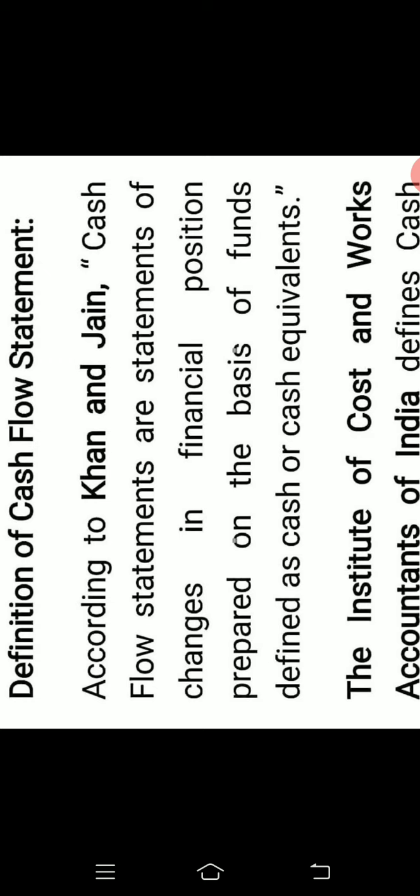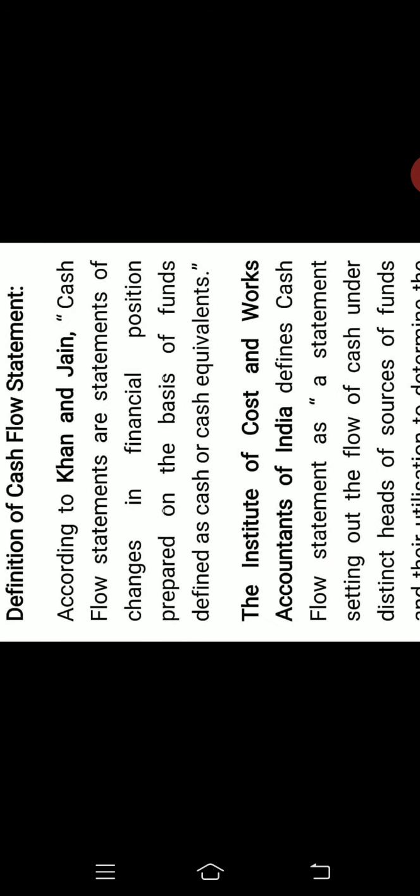These statements include the changes in the financial position prepared on the basis of defined cash. The cash flow statement shows us the changes in the cash position from one period to another period. That is the definition according to Khan and Jain.